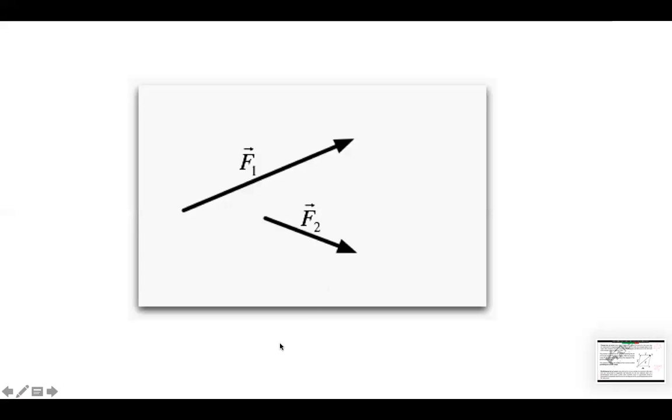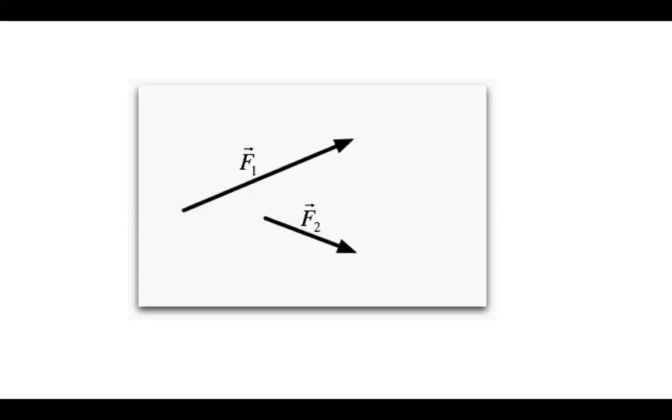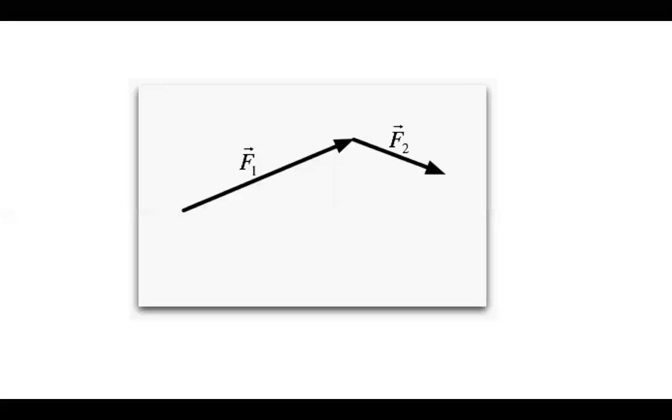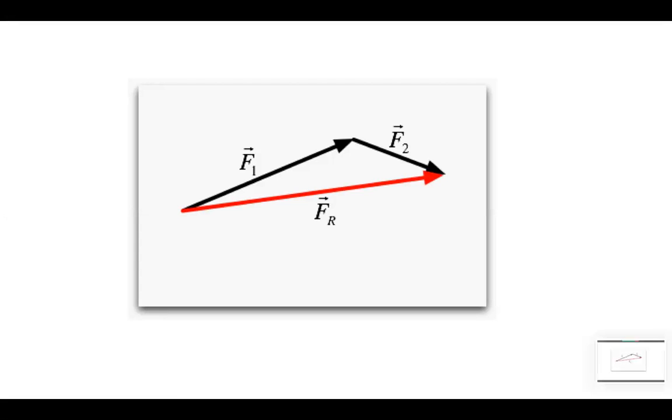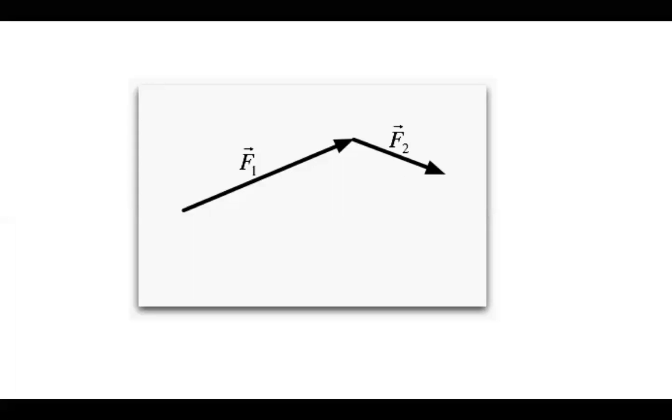So you can see these vectors f1 and f2. If we are doing it by the triangle law, initially f2 was somewhere else, we shifted it parallelly to the head of f1, the tail of f2 coinciding with the head of f1, and then the vector joining the tail of f1 to the head of f2 is called the resultant vector. So this is the resultant vector. This is how you calculate it.